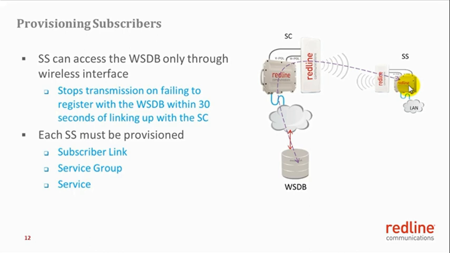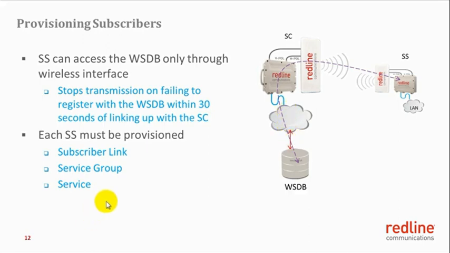It is therefore important that for each subscriber, provisioning parameters must be configured on the target sector controller. The provisioning parameters, as discussed in the basic RDL 3000 video, which we talked about as a prerequisite to this video in the beginning, include a subscriber link definition, a service group, and a service. Service group and service definitions will allow the subscriber to send its registration message to the white space database through the sector controller and through the IP network here.